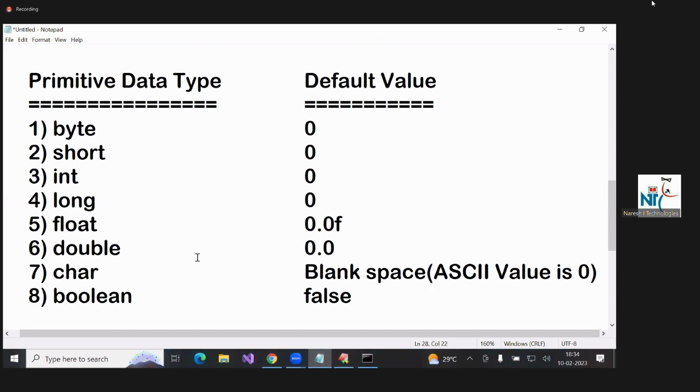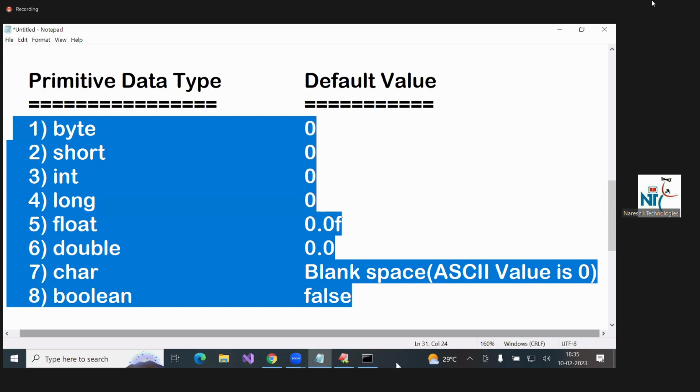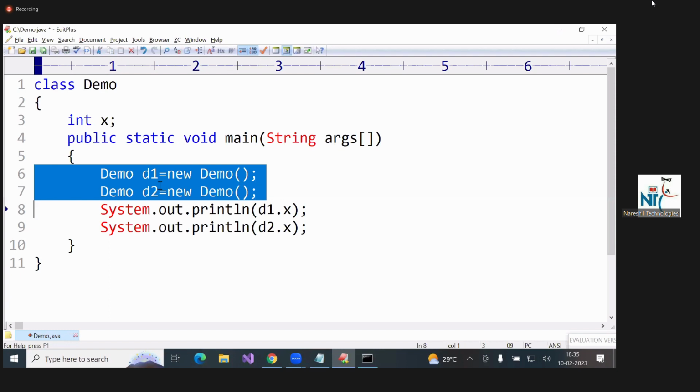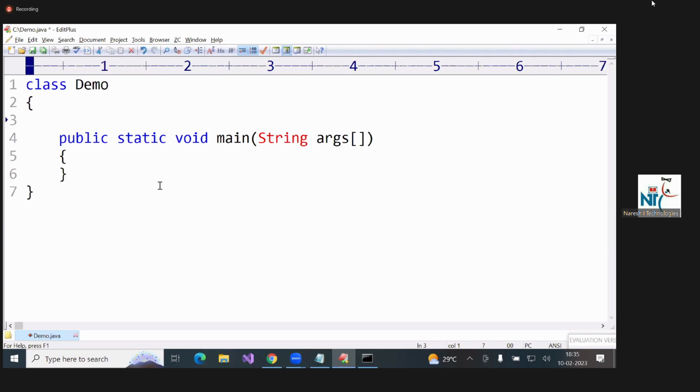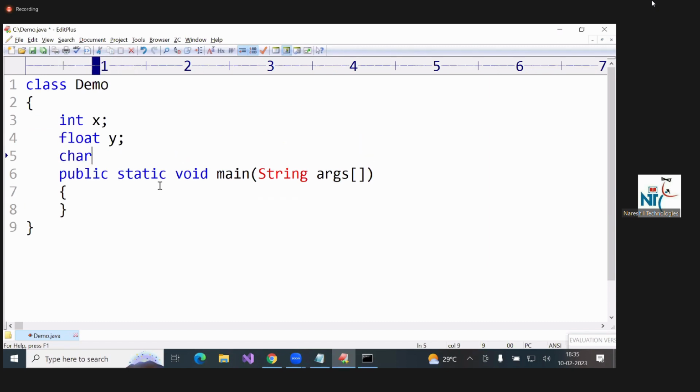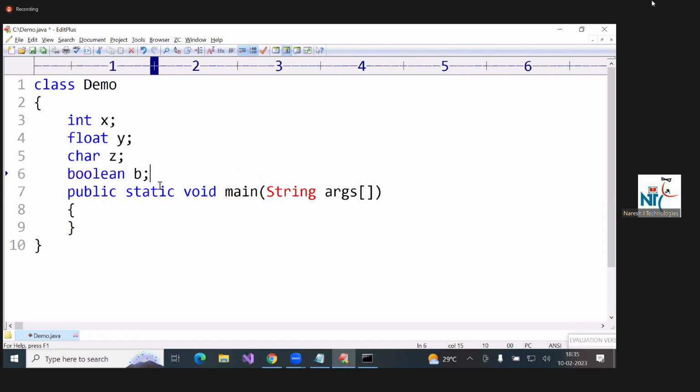Is it over? See, I'll write some examples. First writing is over up to here. Now suppose here int x, float y, char z, and boolean b I have written.